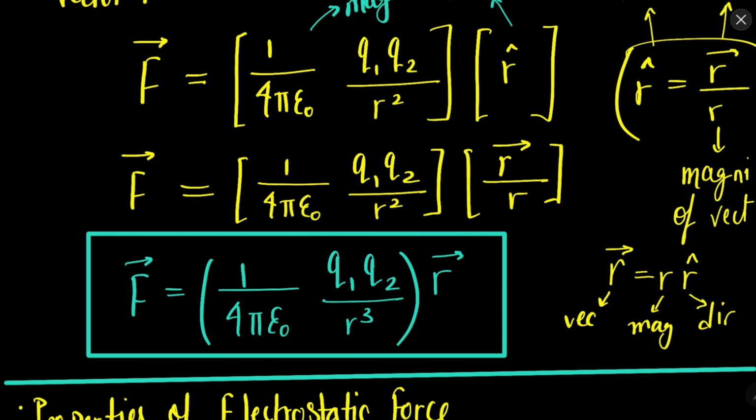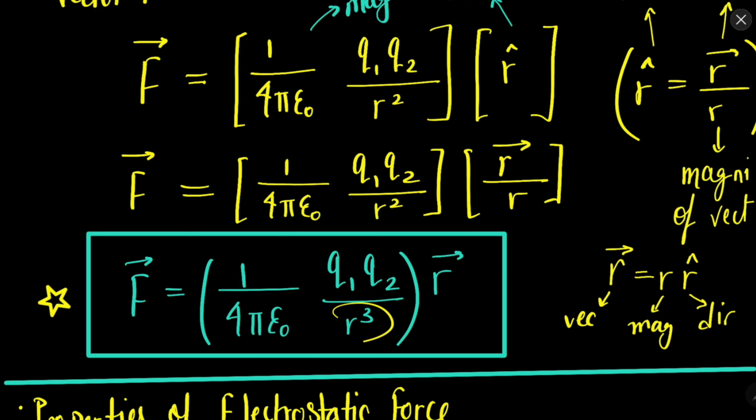In place of r cap, I am going to write r vector upon r. So again r into r square will become r cube. So it becomes r cube and this is the r vector. This is the vector form of Coulomb's law.